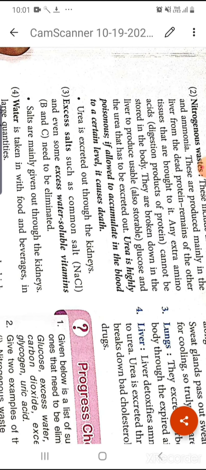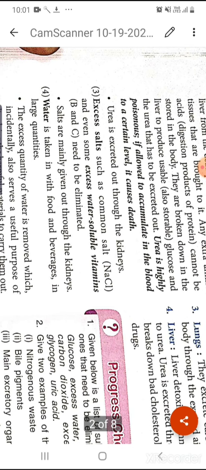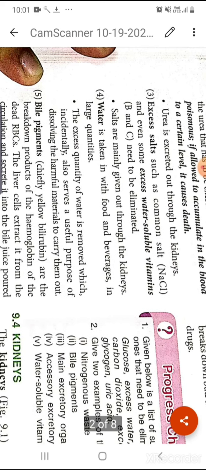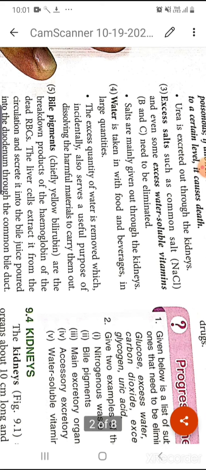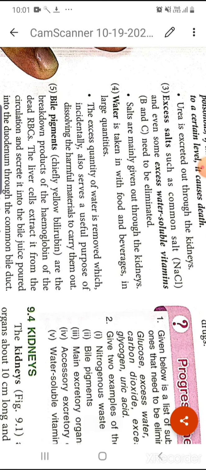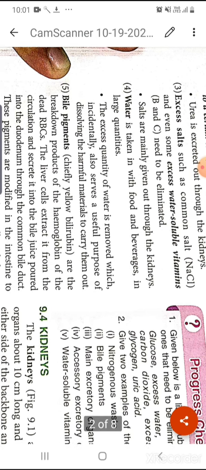That urea has to be excreted out from our body, or else it will cause some disease. Urea is highly poisonous. If it is allowed to accumulate in the blood at a certain level, it causes death. So urea is excreted through our kidneys, which is the main excretory organ of our body. Some salts, like common salt NaCl, and some other excess water-soluble vitamins like B and C also need to be eliminated.